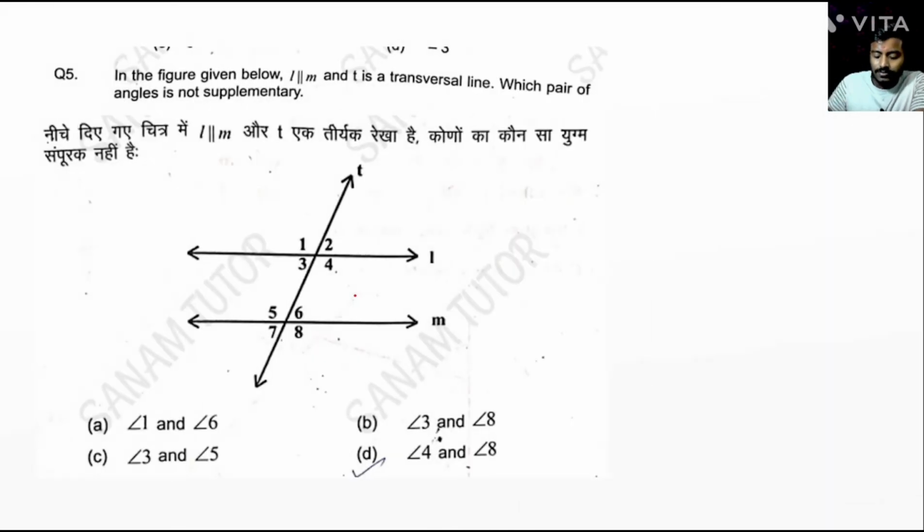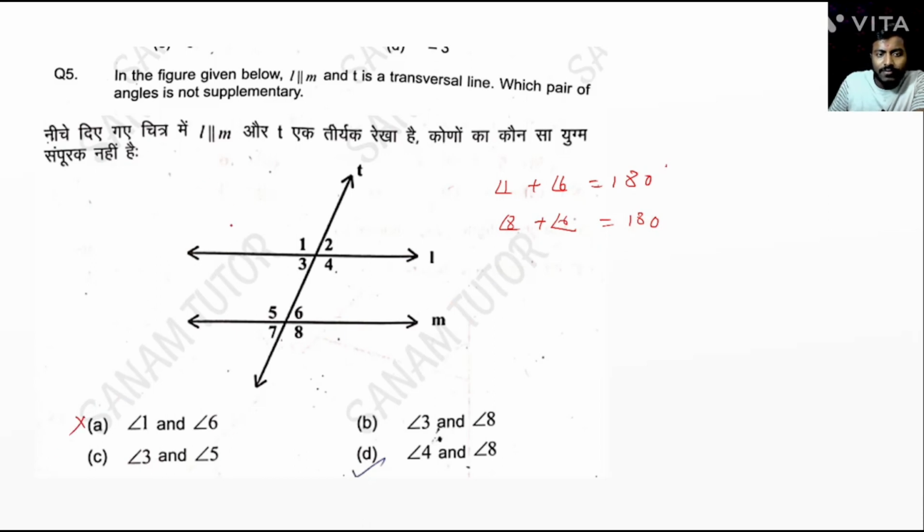Okay. Next, question number 5. Which of the following pair is not a supplementary? Okay. Supplementary means sum of the two angle is equal to 180 degree. Okay. So first check angle 1 plus angle 6 equal to 180 or not. Okay. So in place of 1 we can write 8. Any doubt? Because 1 and 8 are alternate exterior angle. So we can say that yes, it is a pair of supplementary. So it will not be the answer.